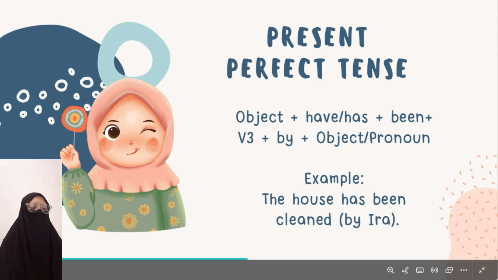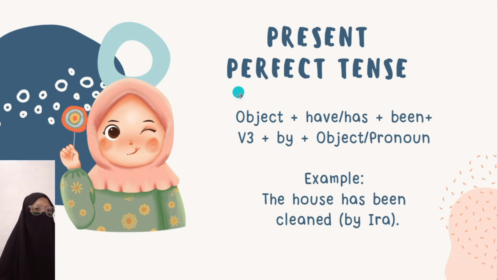After that, present perfect tense. We use the object, have or has, and been, then verb T, by, and the object or pronoun. The have or has is the verb.